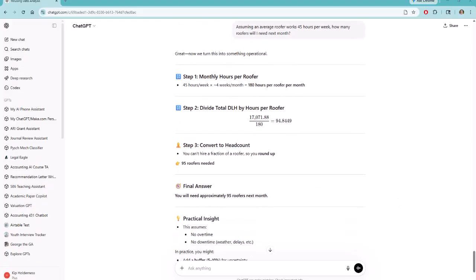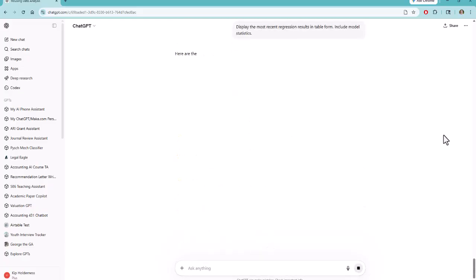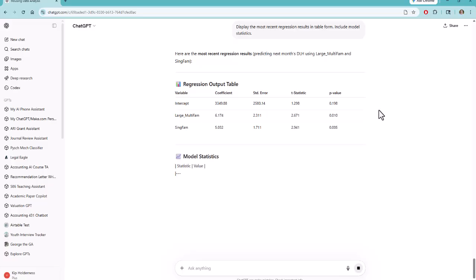All right, let's get a couple of files that we can save for our future analysis. First, let's get the most recent regression results in a table form. I'd love putting it in a PNG file, but for now, let's just output it right here to our window. This should match the results we already have, but we've got more detail here: t-stats, p-values, and we also have some model statistics. I've got a slight difference on this F-stat, but this is all very, very close.